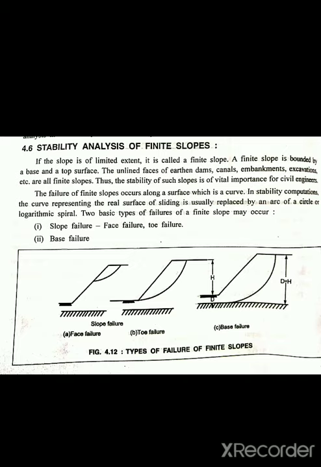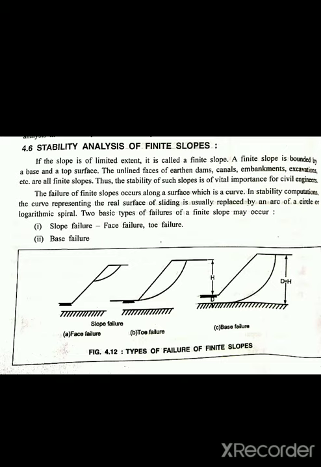So if the slope is of limited extent, it is called a finite slope. Okay, what do we call a finite slope? If the slope is of limited extent, it is called a finite slope. So a finite slope is bounded by a base and a top surface. How is a finite slope bounded? Bounded by a base and a top surface.